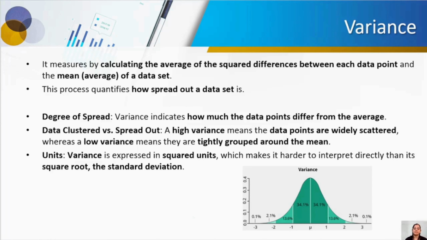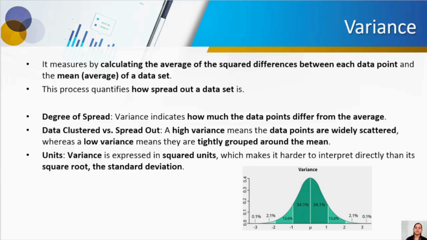We have another concept called variance. What is variance? Consider you have data points. First you calculate the mean of all those data points. Then take each data point, get its difference from the mean, square it, and divide by the sample size.